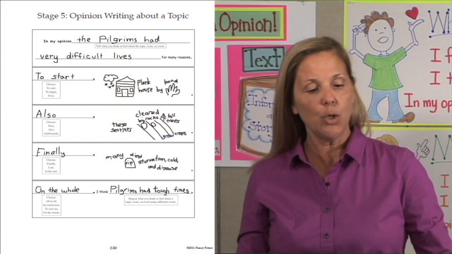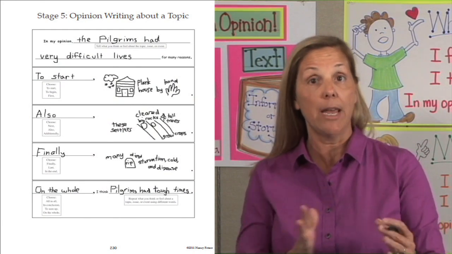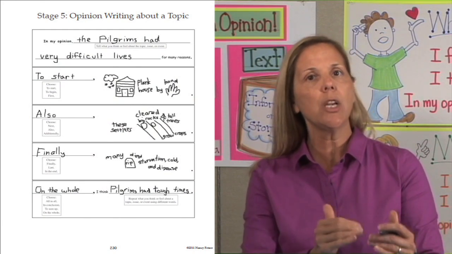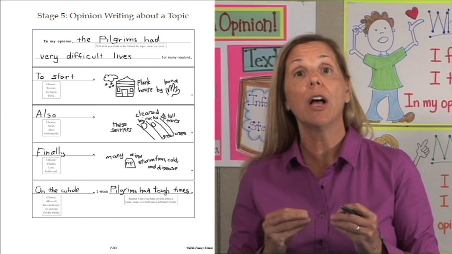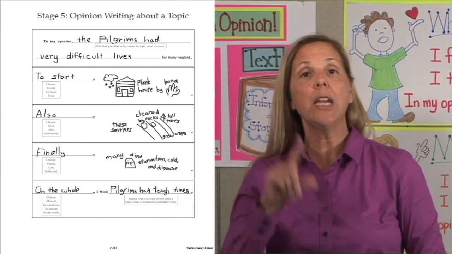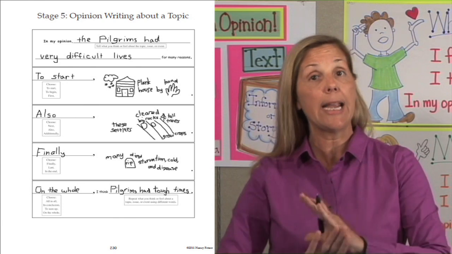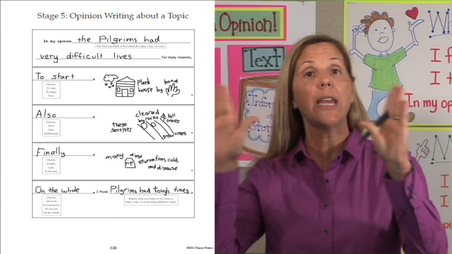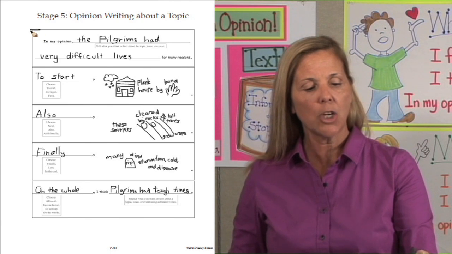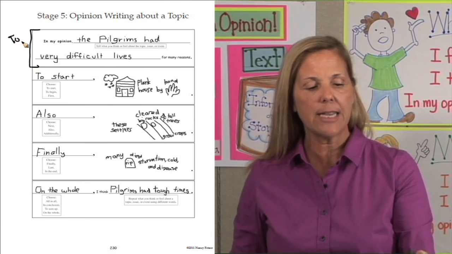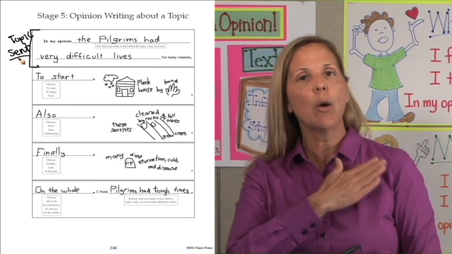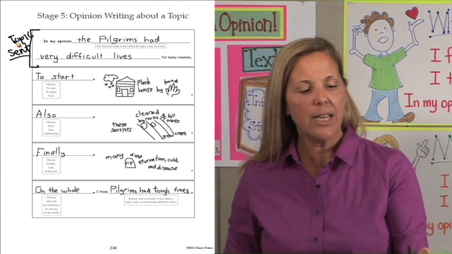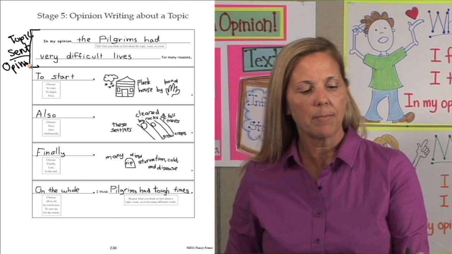So back on page 230, we have our brainstorm. And this is a completed brainstorm, but we're going to use this to walk through what all the parts are for writing an opinion at Stage 5 about a topic. We know this is going to be one paragraph with an introduction, a body, and a conclusion, and that our introduction is going to be a topic sentence. This top box is our topic sentence. And what is our topic sentence when we're writing an opinion? It's our opinion, what we think or how we feel about our topic. So this topic sentence is our opinion.